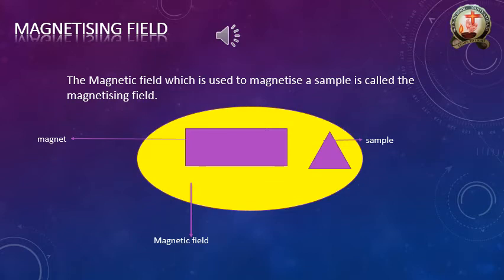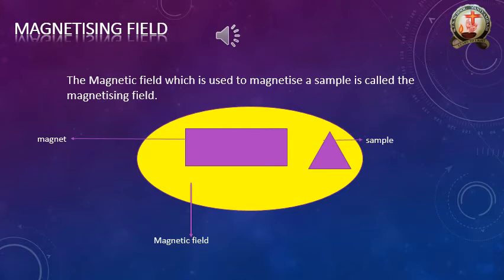Why is our sample converted to magnetic material? Because of that magnetic field. So when this sample is converting to the magnetic material, in these conditions we should call this magnetic field a magnetizing field.